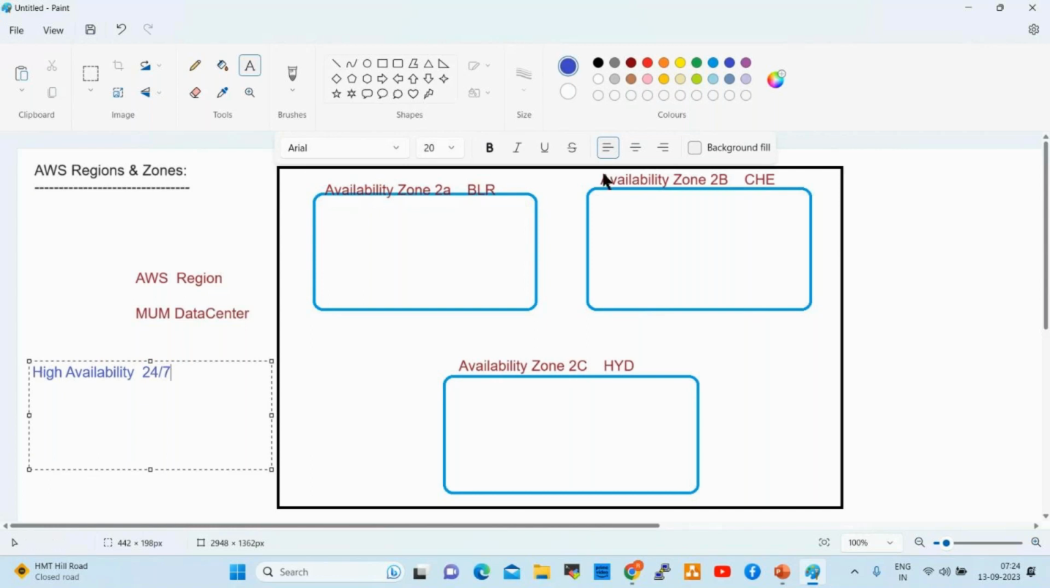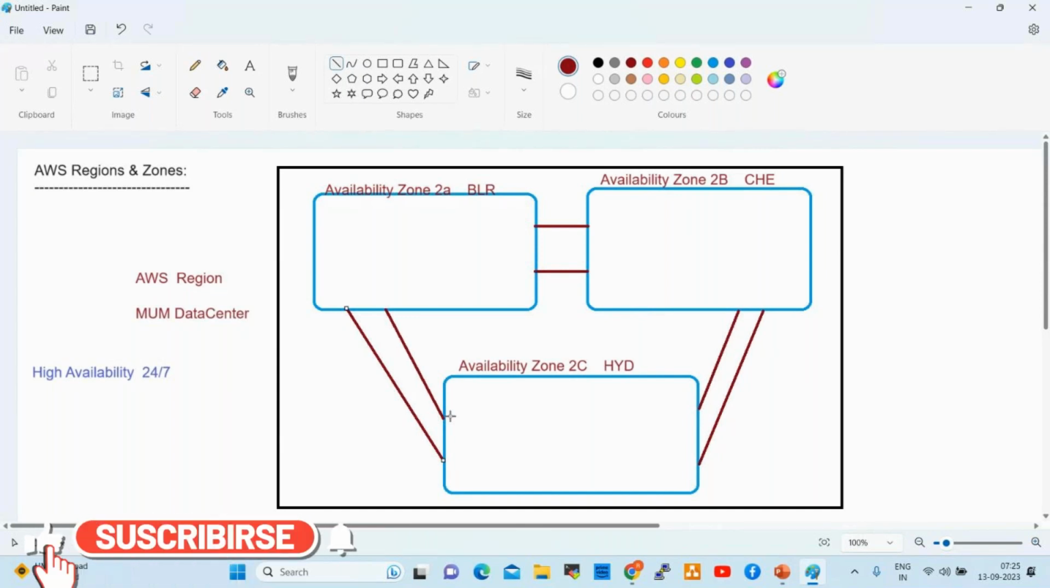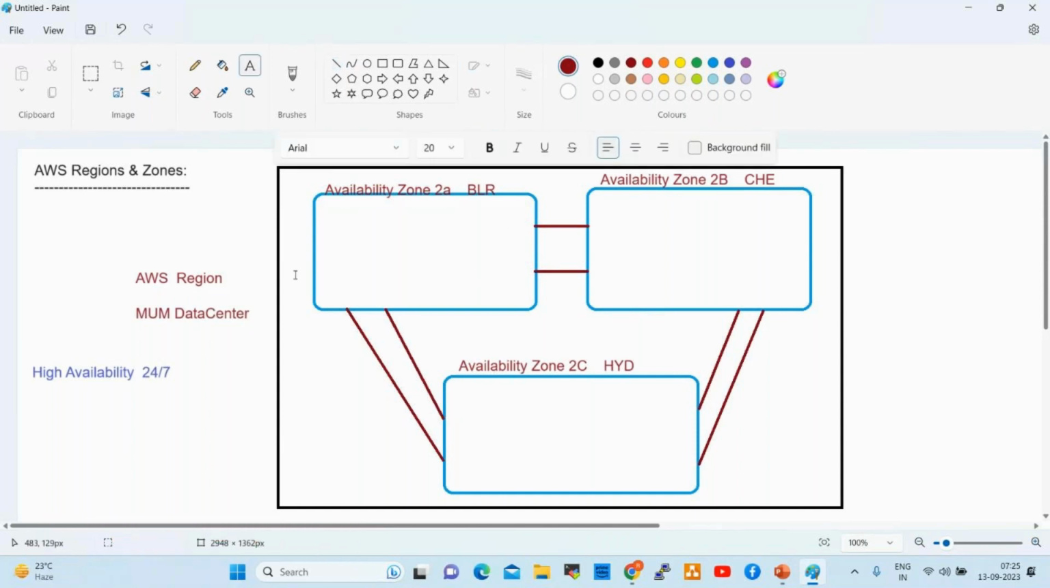So without any downtime, right? But if this data center is down, what will happen? Every minute, the data will be replicated from one data center to another data center, from one availability zone to other availability zones, to maintain high availability. So these data centers, these availability zones, we can say these are the DR data centers.